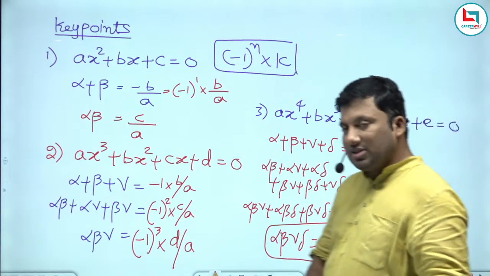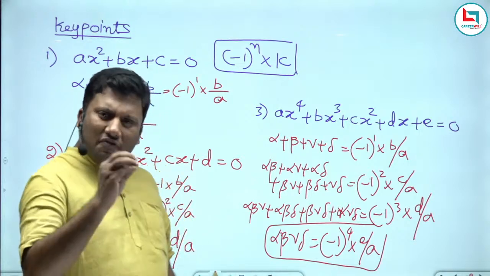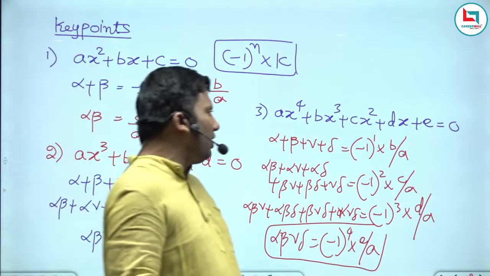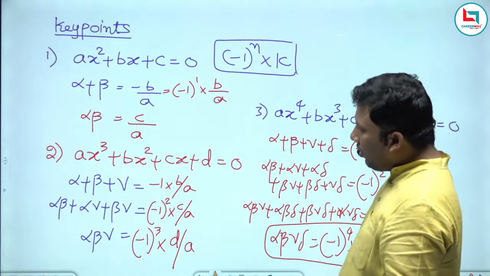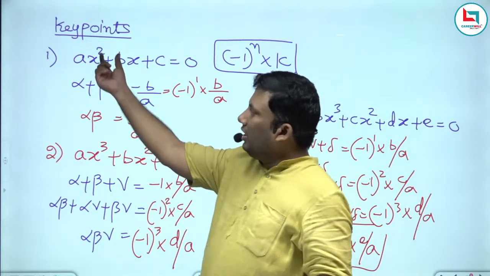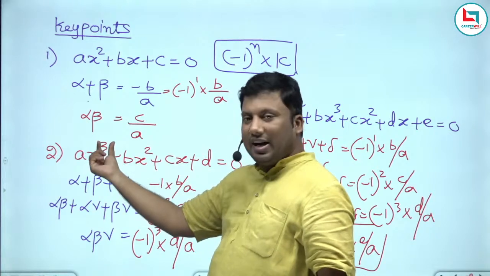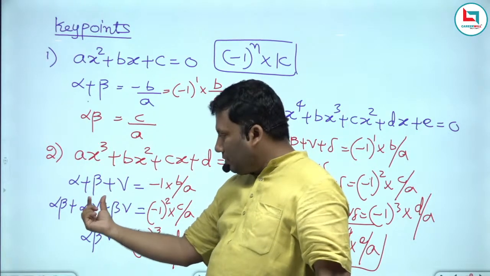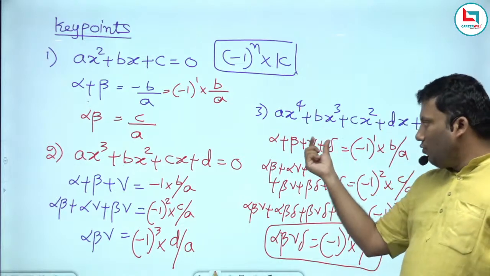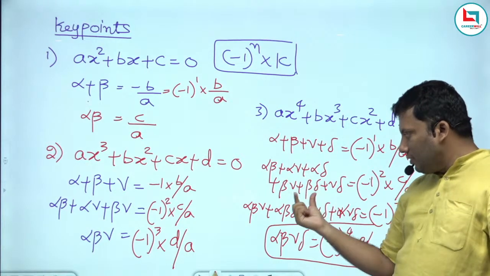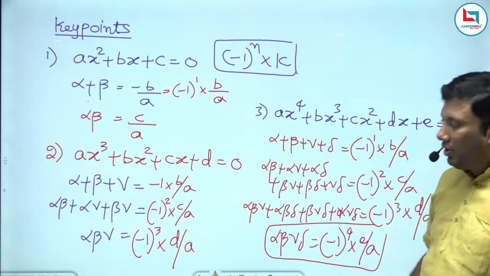I hope this concept is clear to you. We are going to solve very good problems based upon quadratic expressions, advanced level problems. If the degree is 2, it is 1 at a time, 2 at a time. If the degree is 3, it is 1 at a time, 2 at a time, 3 at a time. If the degree is 4, it is 1 at a time, 2 at a time, 3 at a time, all at a time. Like that equally you can do it.